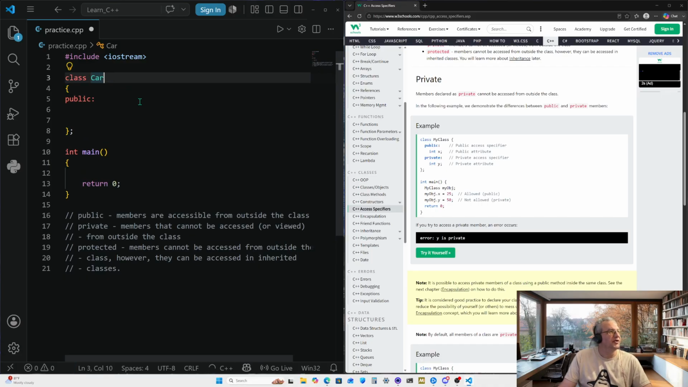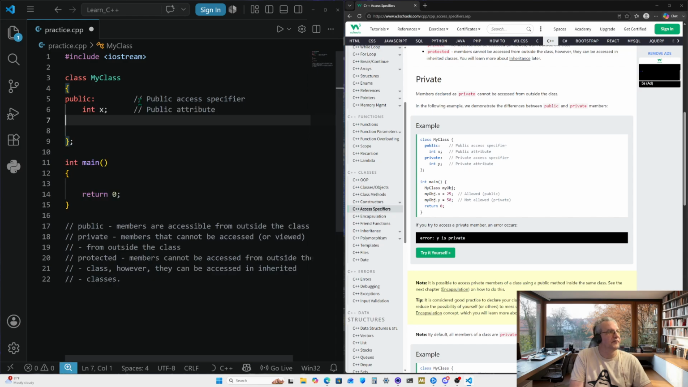We're going to also change the class name here to MyClass. We're going to have integer x for the public. We have some notes here. There's some comments here. Public access specifier. And then we have public attribute.